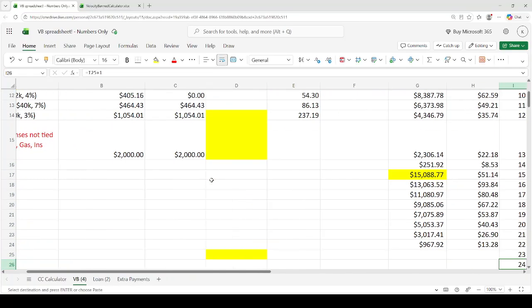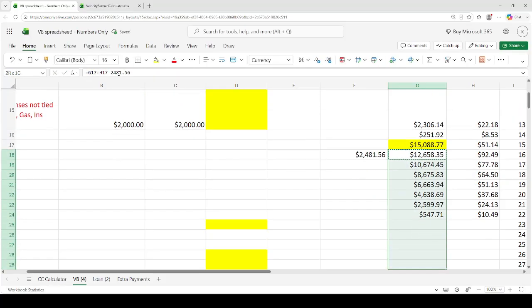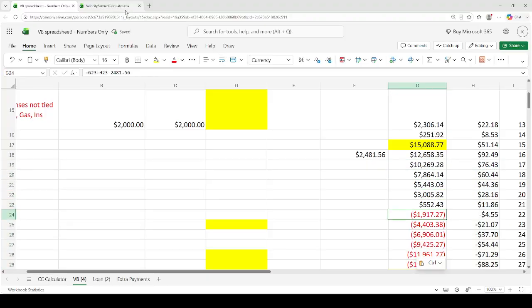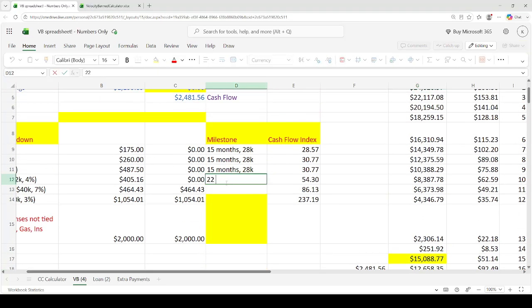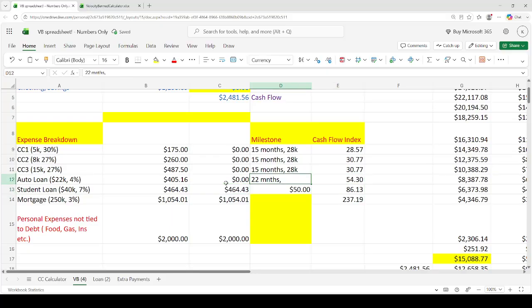So now we've updated our cash flow, because every time we move our debt into a line of credit, our cash flow increases because the payment just goes away, to 481.56. Now we see that in 22 months, that auto loan was paid off. So easy. So 22 months, and this is going to be 28 plus 22, so that's going to be 50K.